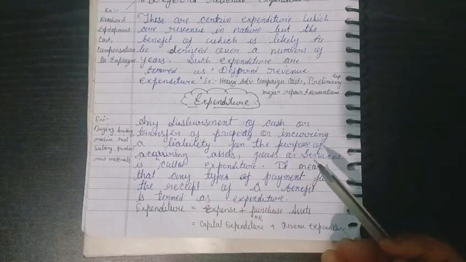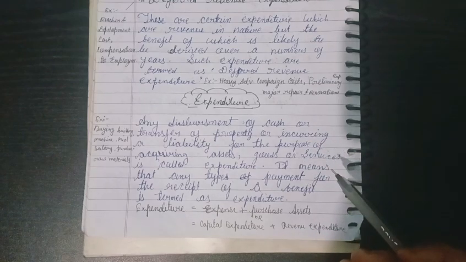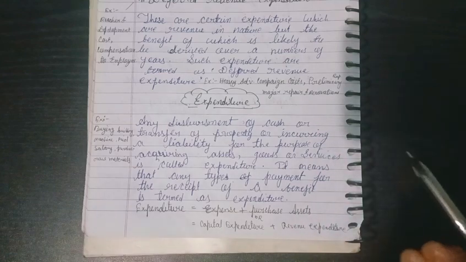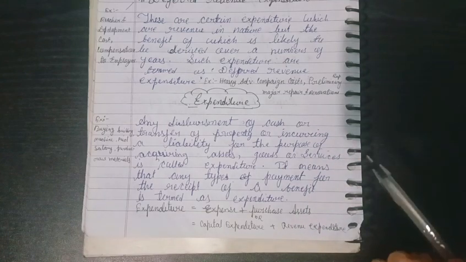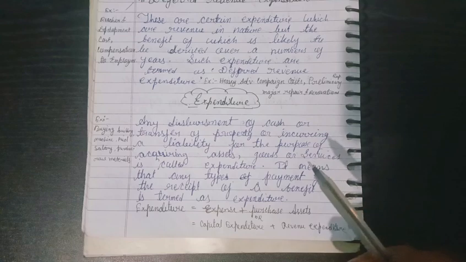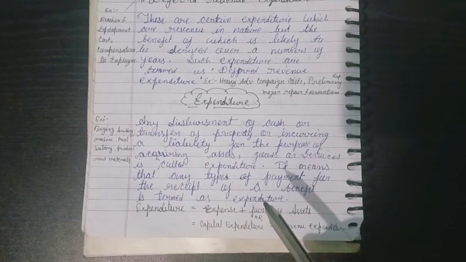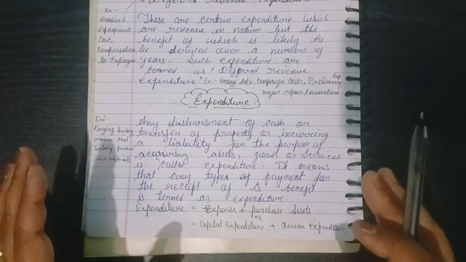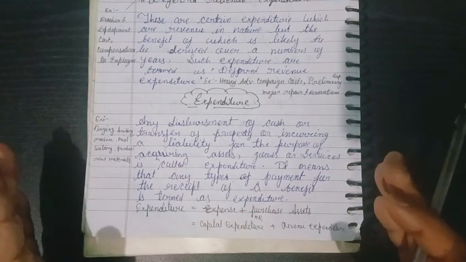Some examples of expenditure: buying buildings, machines, paying salaries, purchasing raw materials. These types of expenses are included in expenditure. So this is all about the basic terms of accounting.